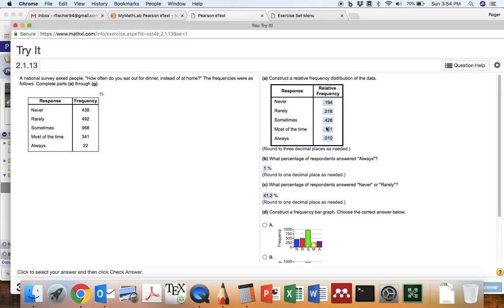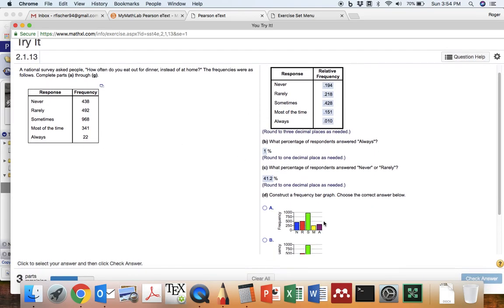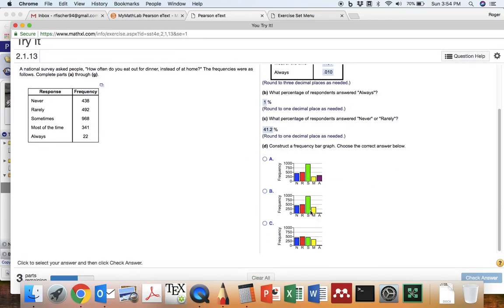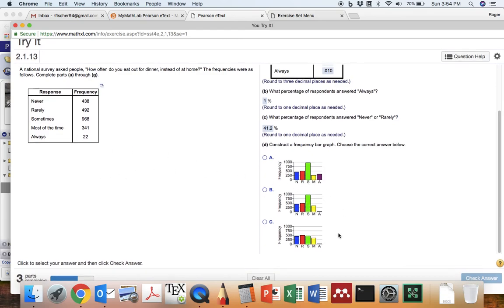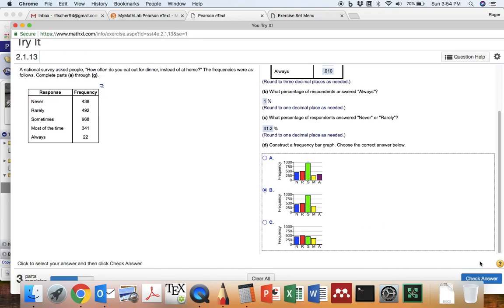It's not the relative frequency, it's the actual frequency. So we want to jump back over to this table. It's clearly not this one, because always is 22 people. And it can't be that because sometimes should be closer to 1,000 people, so we know it has to be that one.